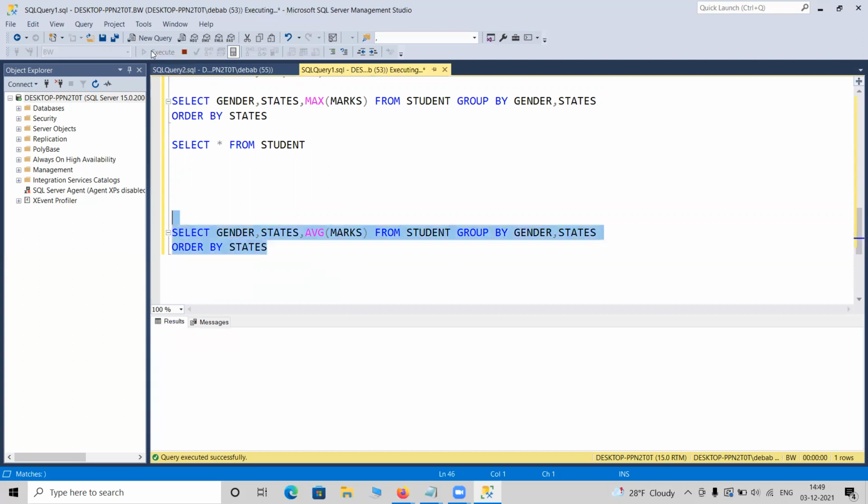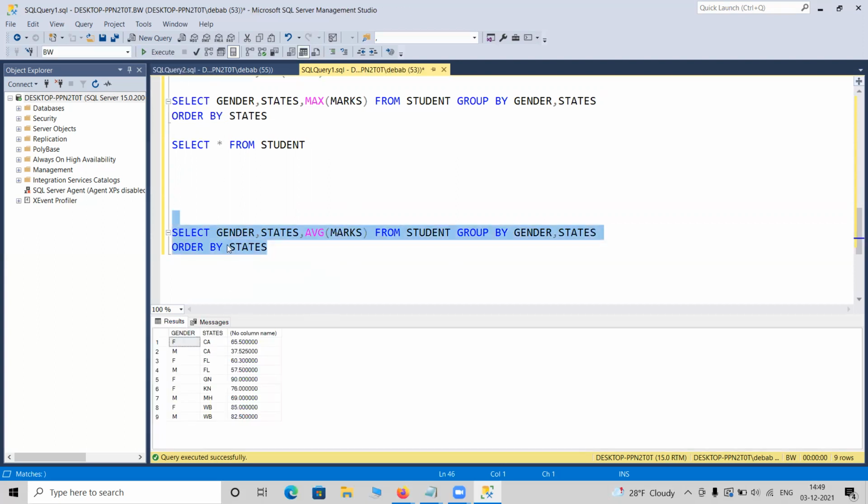Let me run this query. Okay, it is not meaningful. Let me write state-wise, gender-wise, then it will give a good set of values. Same thing, but in proper manner. So for California, female and male, the average marks are this and this. I am not good at calculation, but yes, this is the figure currently.